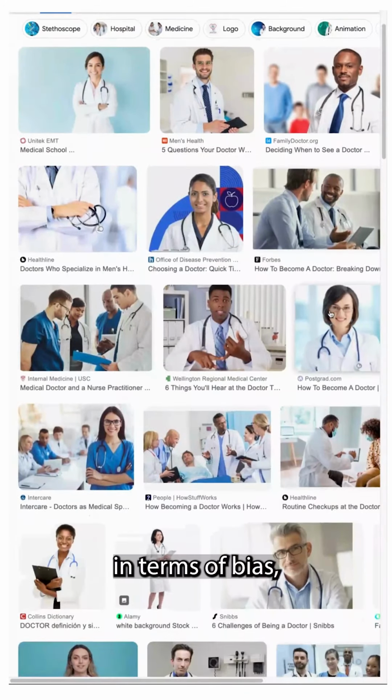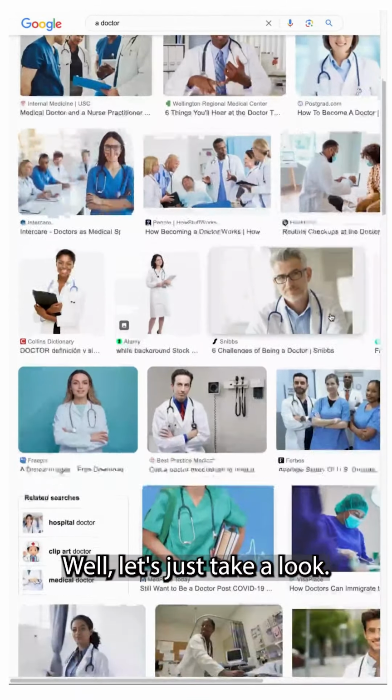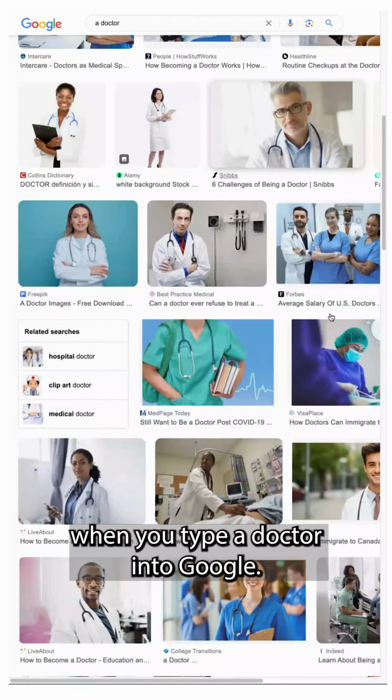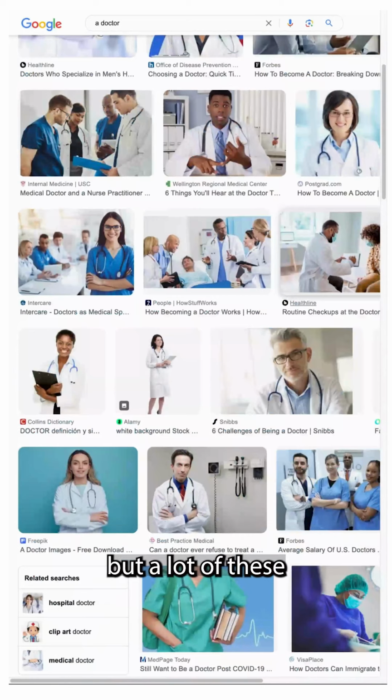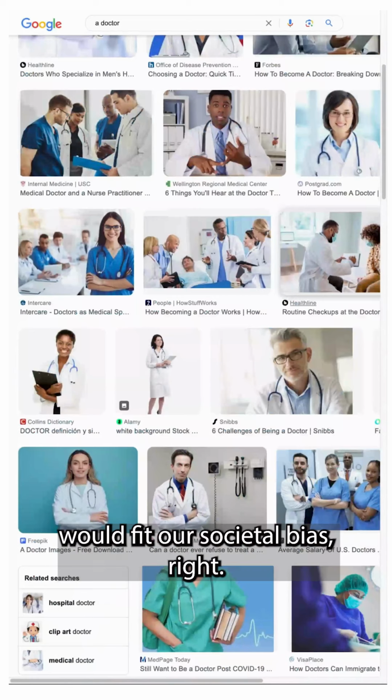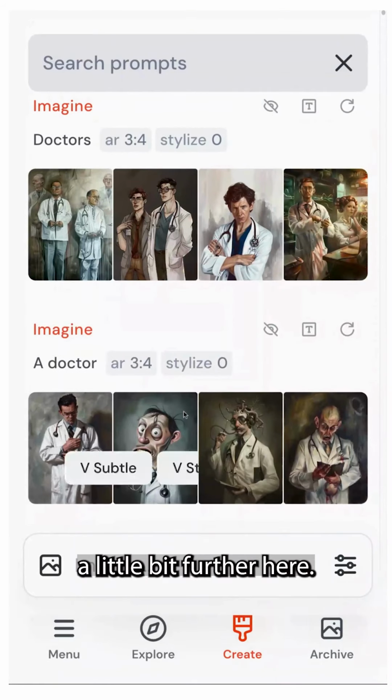And I just want to remind, in terms of bias, where does this come from? Well, let's just take a look at what happens when you type "a doctor" into Google. You do get a variety of images here, but a lot of these would fit our societal bias. All right, let's take my experiment a little bit further here.